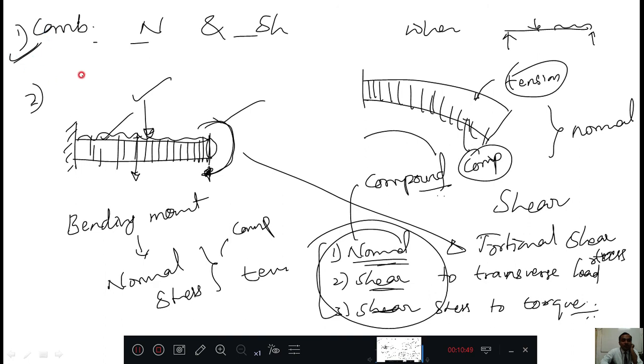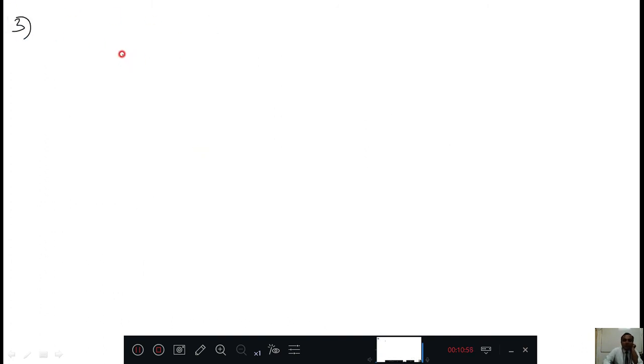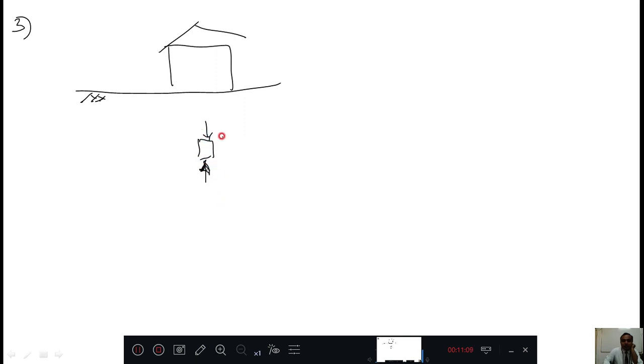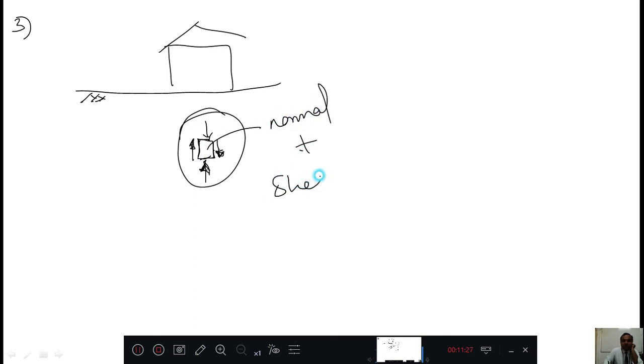Compound stress, you got two reasons. One is in the beams we will see shear and normal combination, in the shafts we will see the shear and normal combination, and very important is in the soils also. Let us consider this is a ground level and you are going to build one house here, and the soil below will be subjected to some compressive load. But the soil which is just near to this element, there will be rubbing action to this element. Therefore this element is subjected to normal and shear. Therefore again we will see the compound stress chapter.